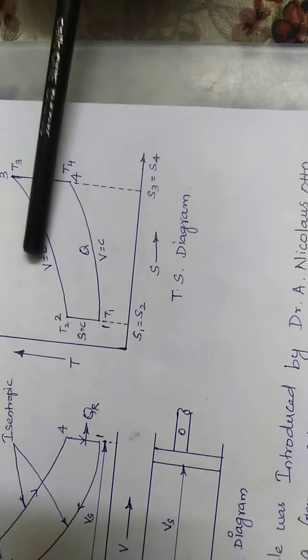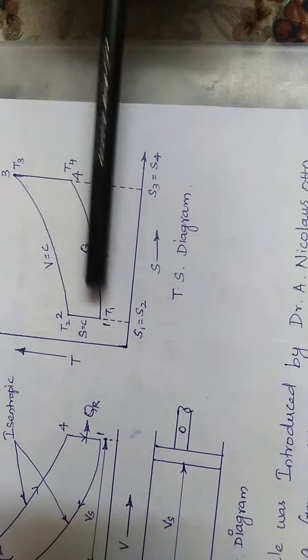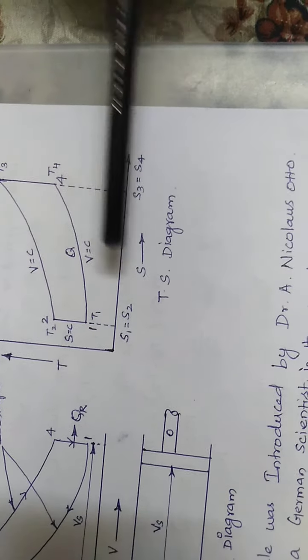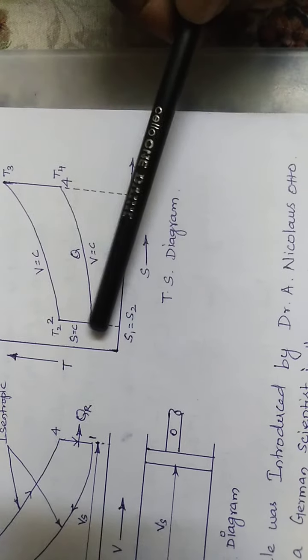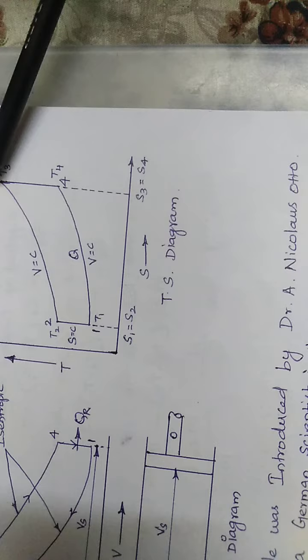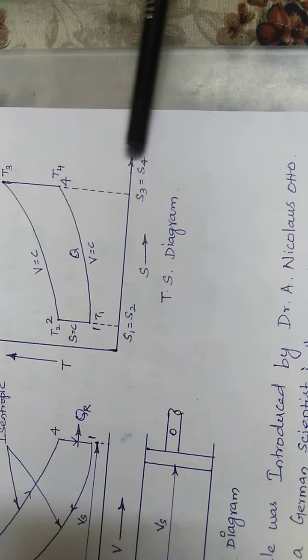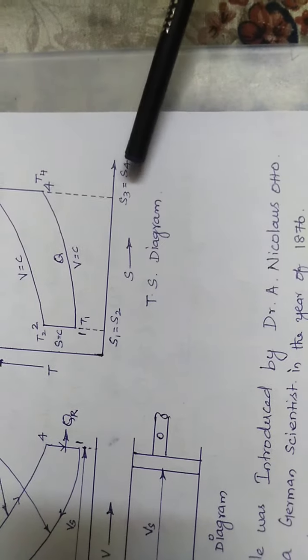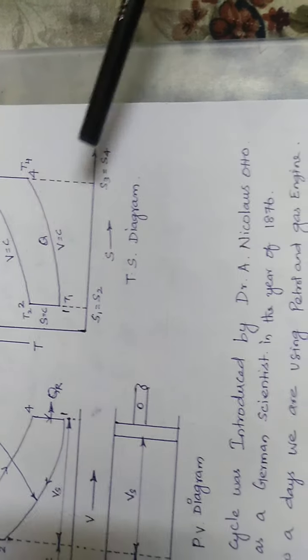The 2 to 3 process is heat addition, the 4 to 1 process is heat rejection. Understood? So S1 equals S2, S3 equals S4. Okay.